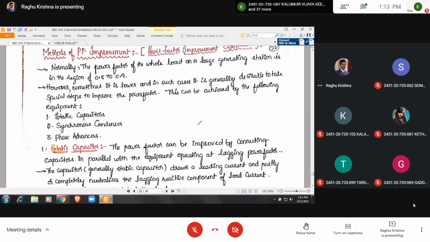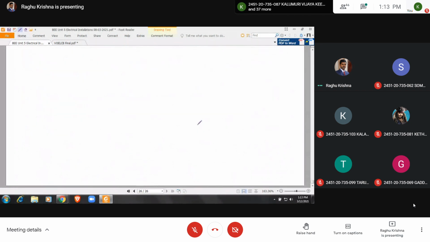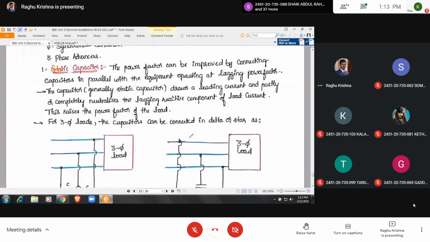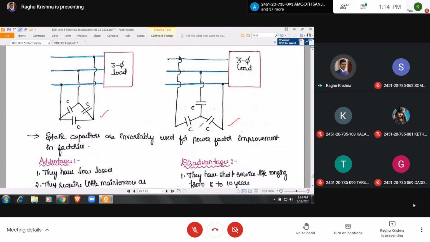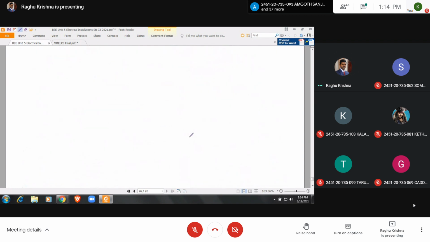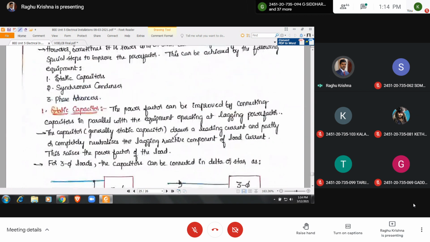See here. Afterwards, you have to draw this one. So in parallel with the load, we have to connect a capacitor in delta or in star. If you draw these diagrams and that expression for current, it is enough. But if you write more, then it will be good. So here, how power factor can be improved. Here the diagram is not given, so you can draw the diagram.